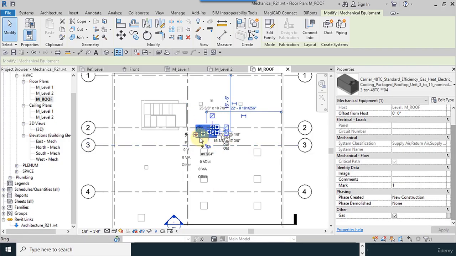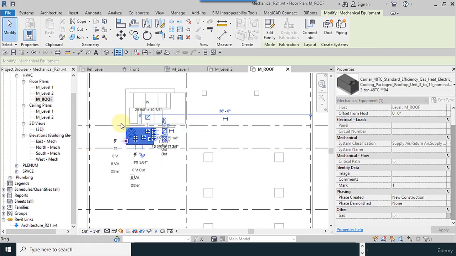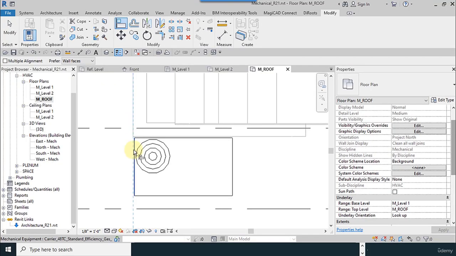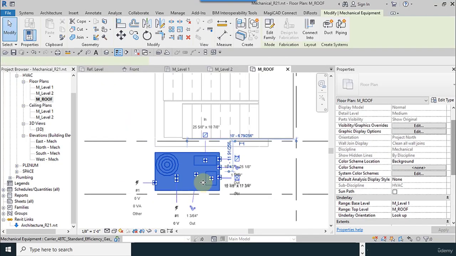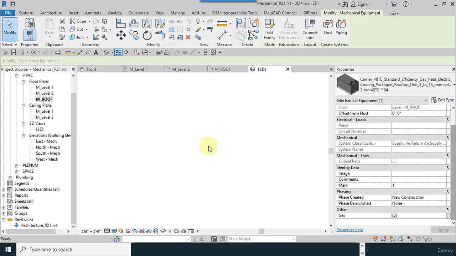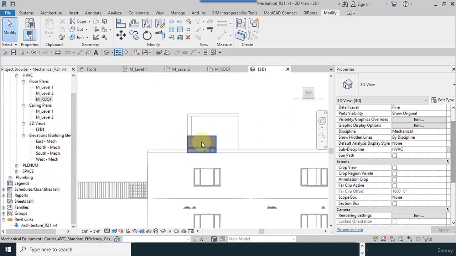I use a space to rotate it. Okay, I move a little to the left, and then I will align it. And I use a little space between the wall and rooftop unit. So I go to the 3D view to see what we have done.